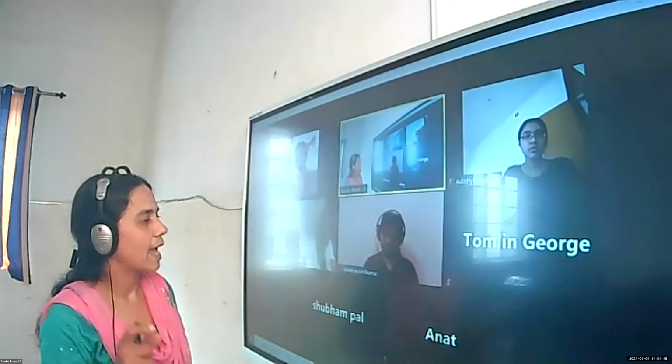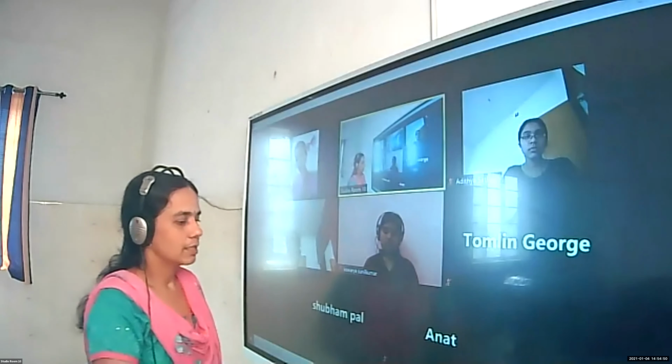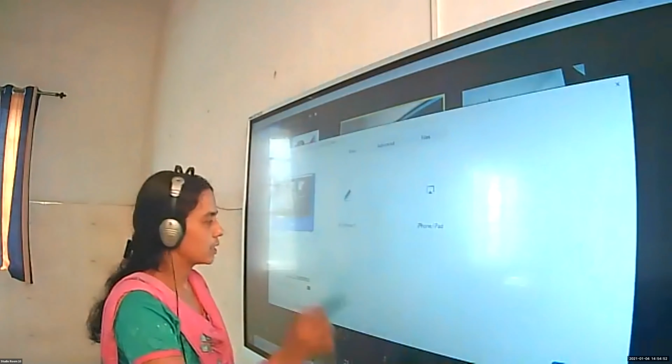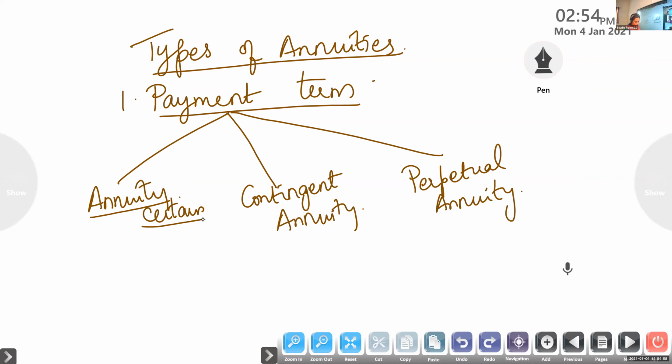That is called annuity certain. Is it clear? Write down: it is an annuity whose term begins and ends at certain fixed dates.